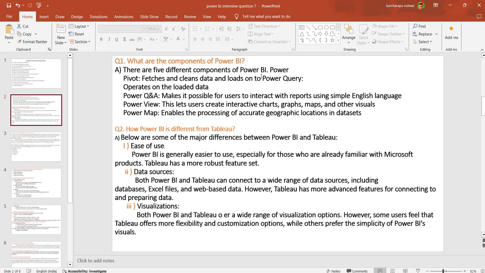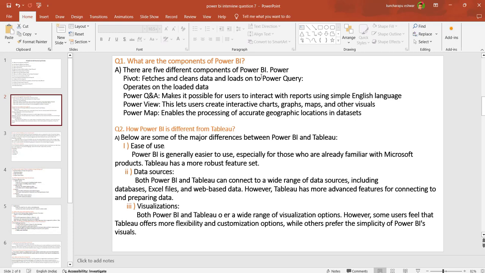And second one, how is Power BI different from Tableau? Below are some of the major differences between Power BI and Tableau. First, ease of use. Power BI is easy to use, especially for those who are already familiar with Microsoft products, while Tableau has more robust features available. Second, data sources.